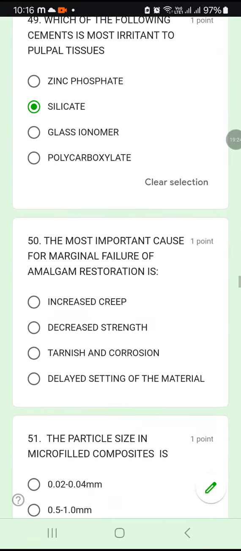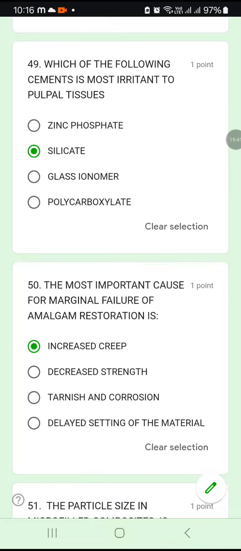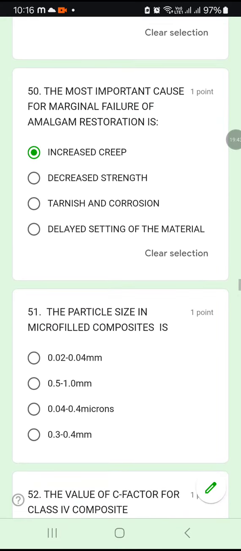49B. The most important cause for marginal failure of an amalgam restoration: increased creep, decreased strength, tarnish and corrosion, or delayed setting of the material. So most of the time the reason for failure of an amalgam restoration is increased creep. Okay.